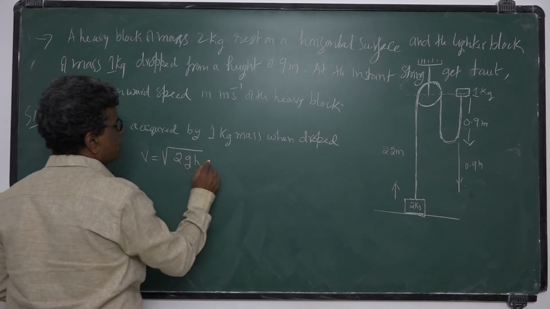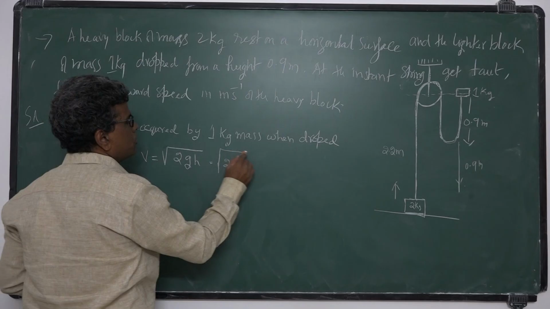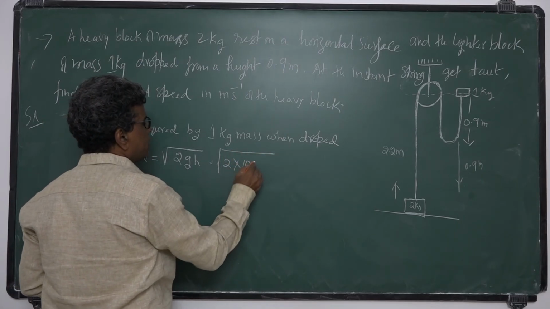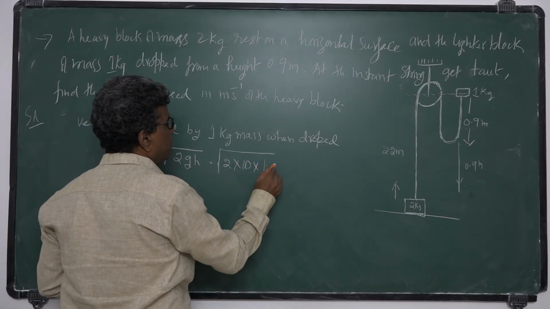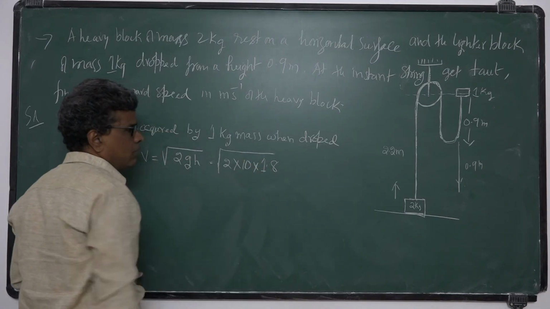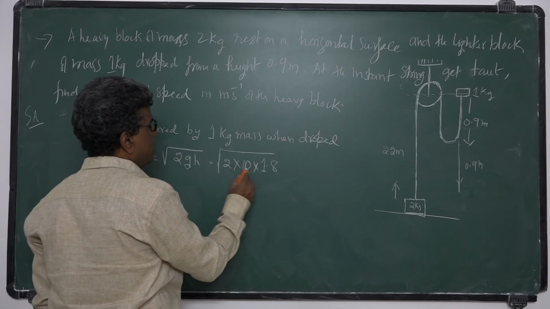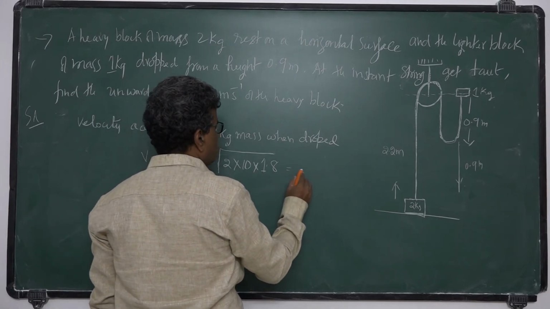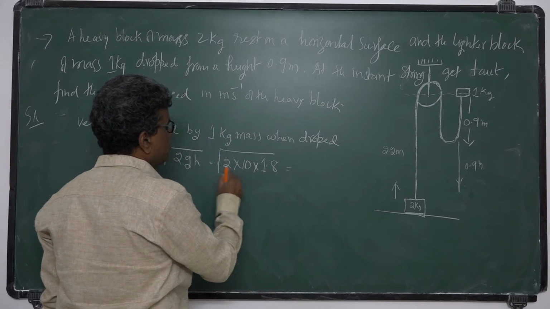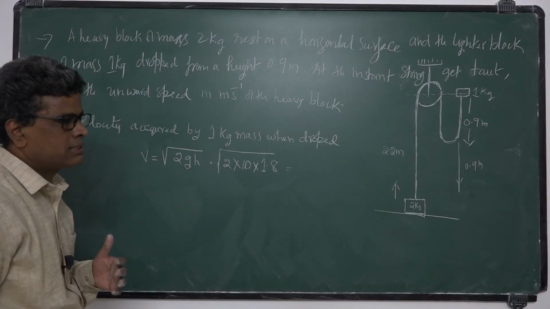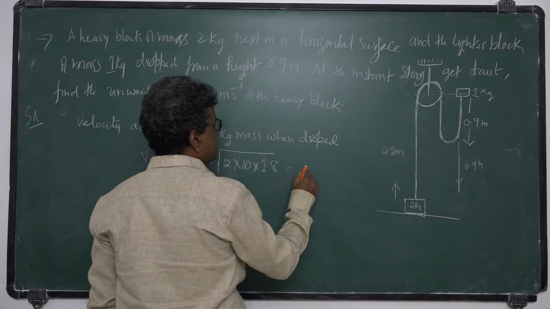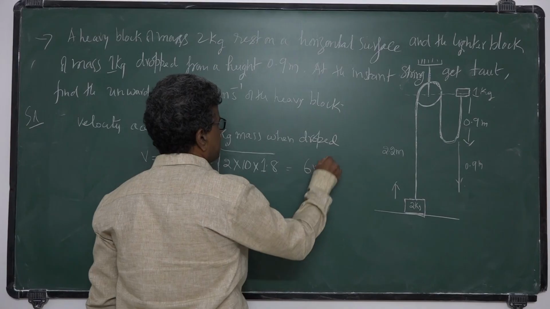So 2 times g, let g be 10, times the height 1.8 meters. 1.8 into 10 is 18, 18 into 2 is 36, root 36 is 6 meter per second.